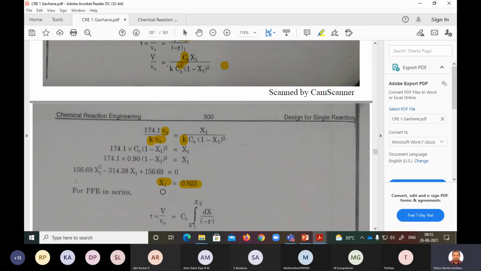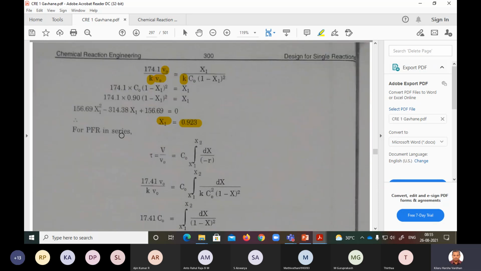Here itself you can find out that if you put a PFR, you are getting around 96 conversion. But when you are putting MFR, it is just 0.92, 0.93, right? So that is X1. Now you put a PFR in series. Tau is V by V naught, C naught into X1 to X2. Earlier you put 0 to X1, but here PFR is the second. Therefore, X1 to X2 dx by minus R2 actually here.